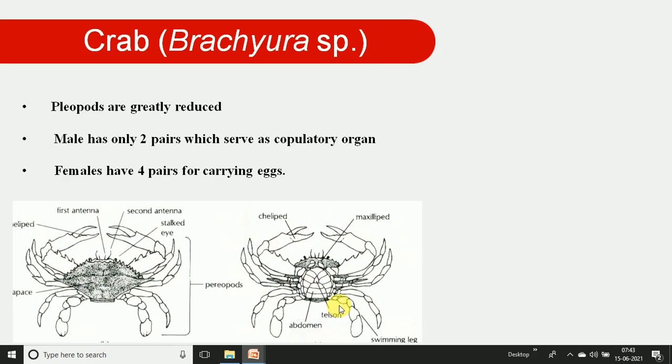The body is divided into two parts, the cephalothorax and the abdomen. The abdomen is reduced and just folded and covered by the carapace, and the last segment is the telson. These legs help with paddling and swimming purposes.